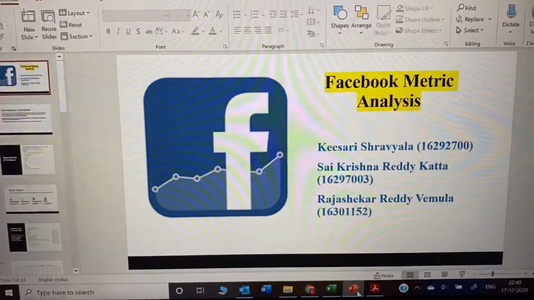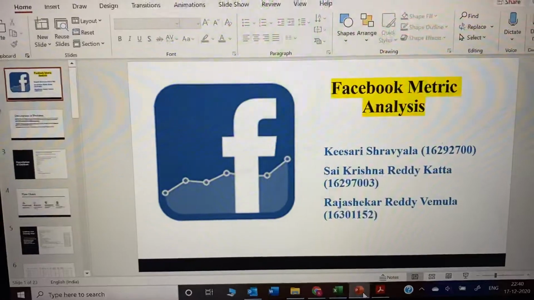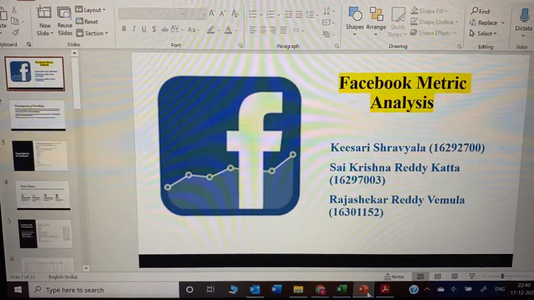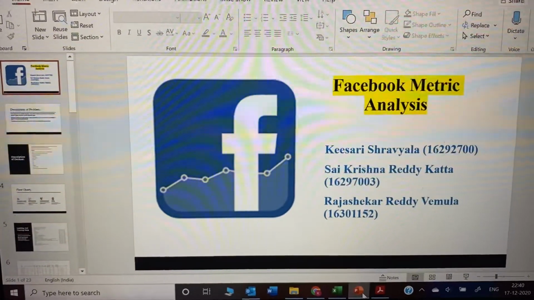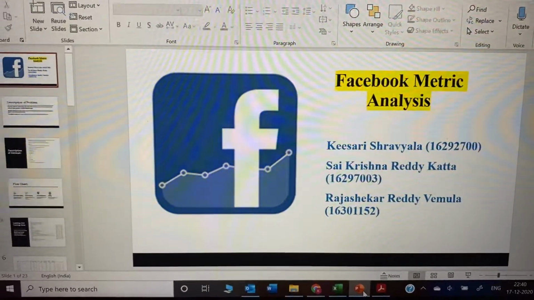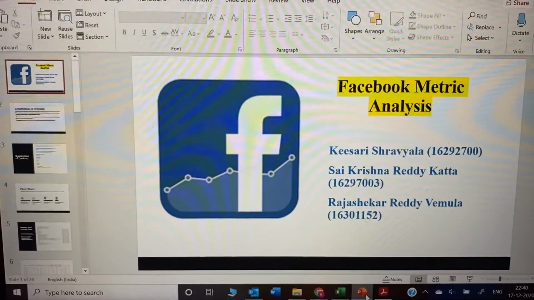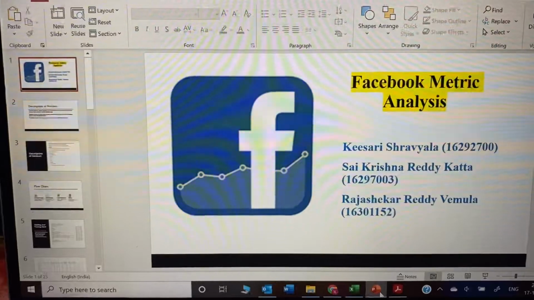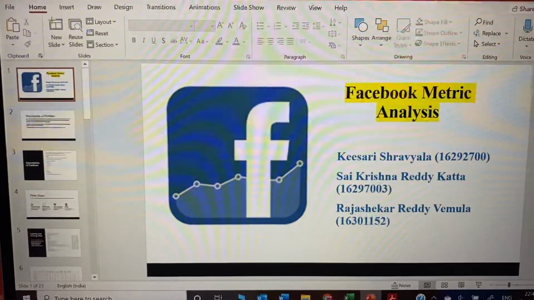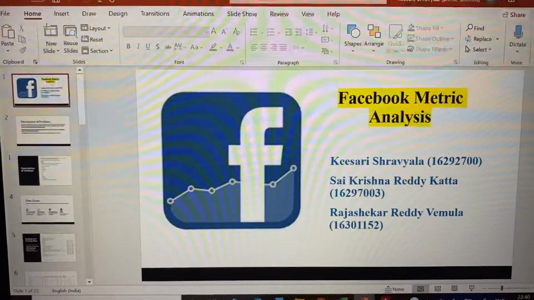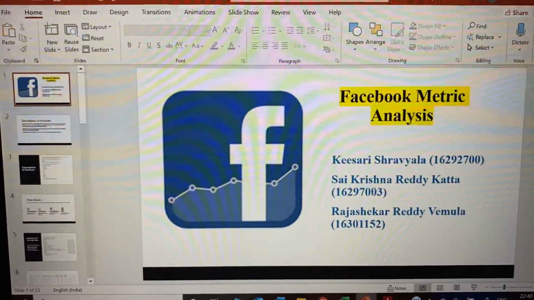Hi, myself, I'm Shravyala. So for the ISL project, we are a group of three members. Sai Krishna and Rashekar are the other teammates. So we three together have done a project on Facebook metric analysis.